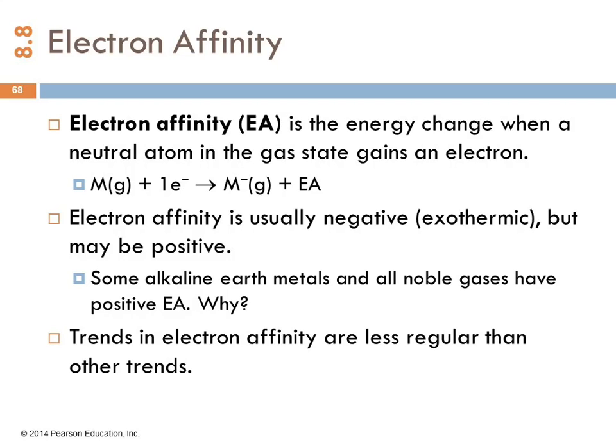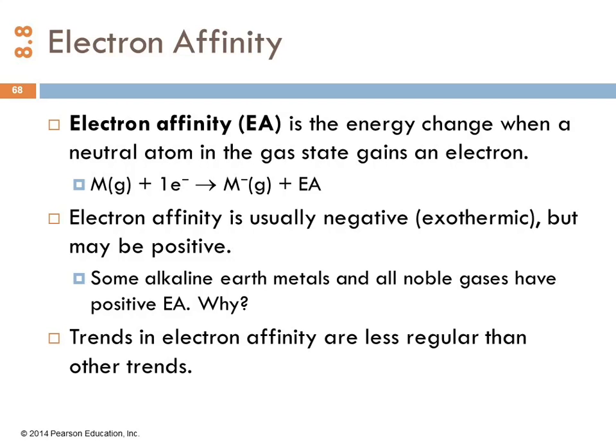Alkaline earth metals. Why would they be particularly upset? Where are the alkaline earth metals? Group 2A, right? So group 2A, where's the next electron going to go? It's going to go in the d orbital, most likely, right? So that's not going to be good. That's going to just kind of mess things up.